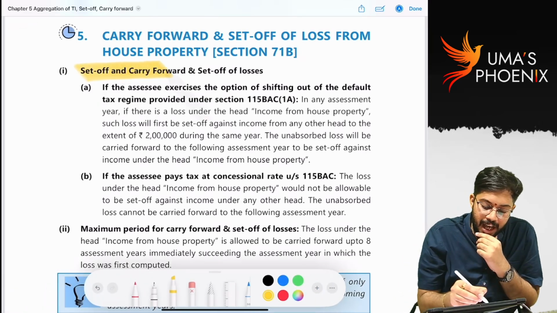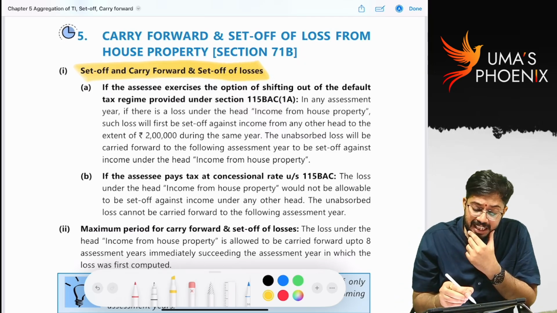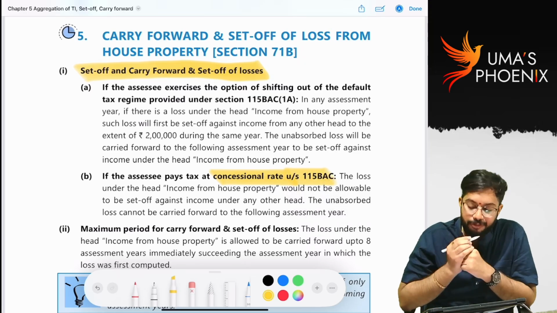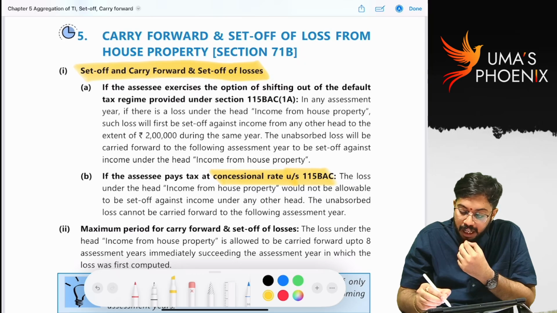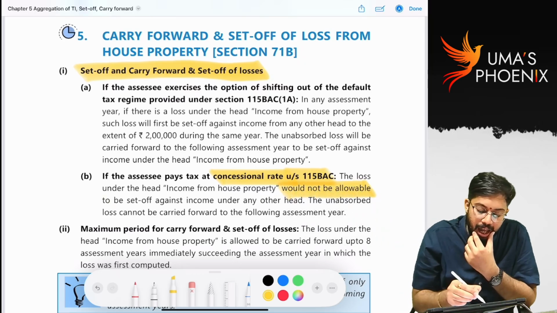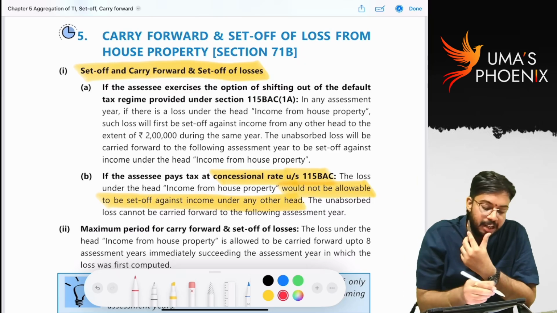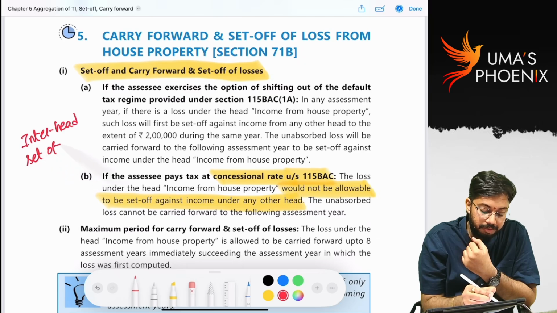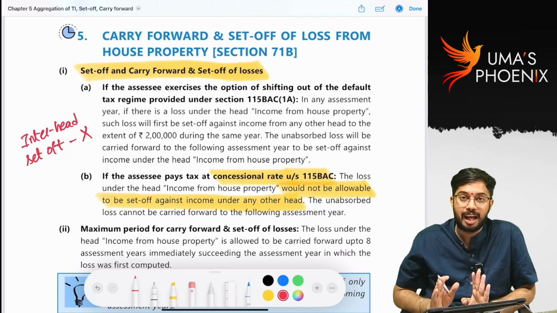set off and carry forward of losses. If an assessee is paying tax under concessional tax rate under section 115BAC, loss under the head income from house property would not be allowable to be set off against income under any other head. That means what he is saying, interhead set off is not allowed for loss from house property under default tax rates.